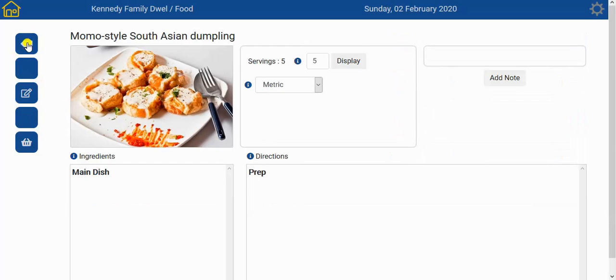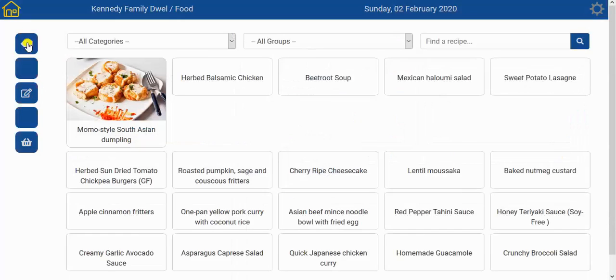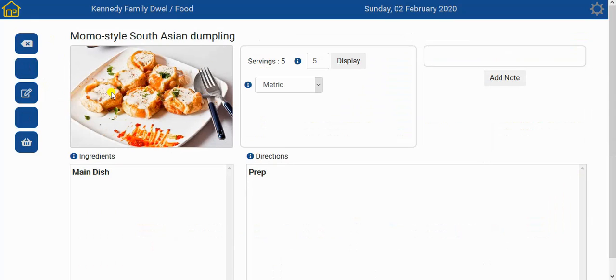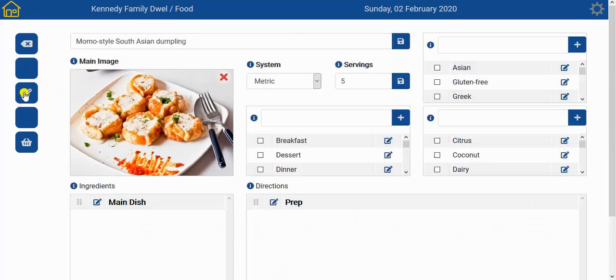If we get out of this recipe, we already have a shell of a recipe in the system, so we can at any time go back in and say edit and continue adding other information about this recipe. So on this main screen you will see that there are several other sections.